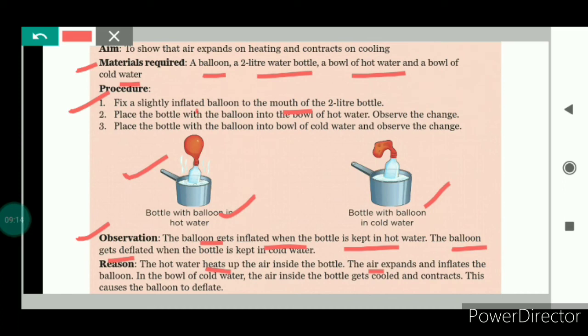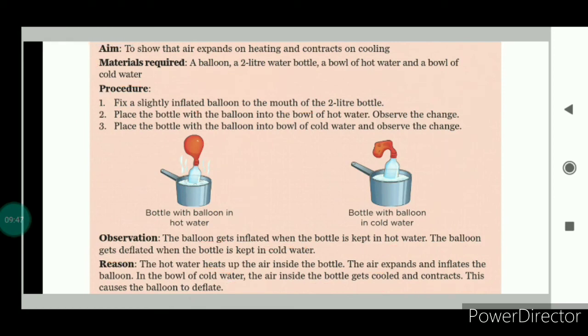In the case of the bowl of cold water, the air inside the bottle gets cooled, and because of this the air inside the bottle contracts and the balloon deflates. So with the help of this activity, we have understood that air expands on heating and contracts on cooling.